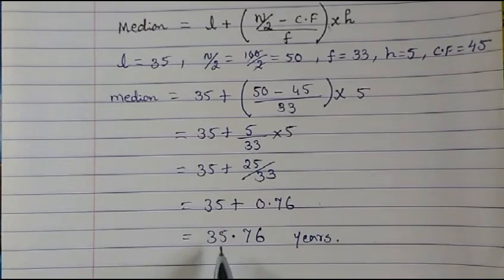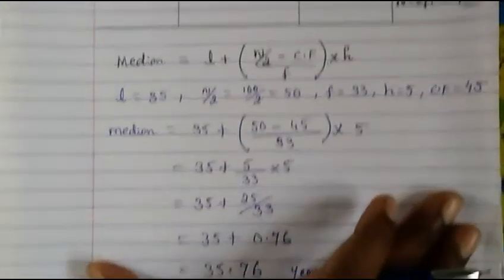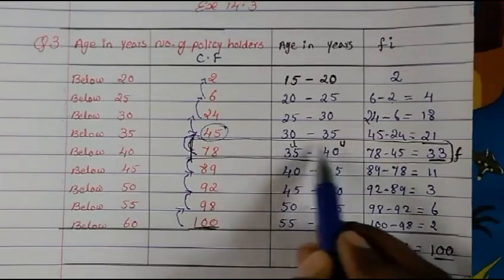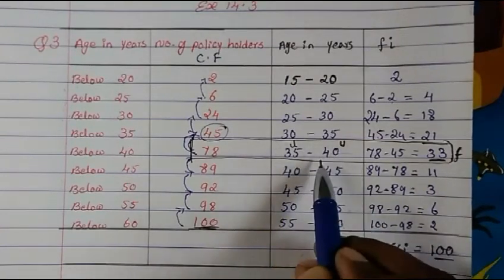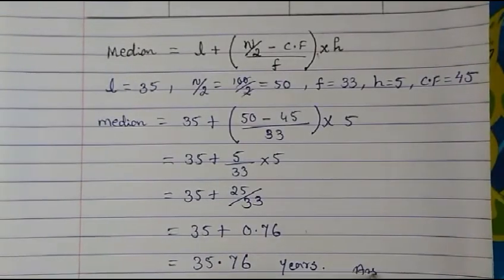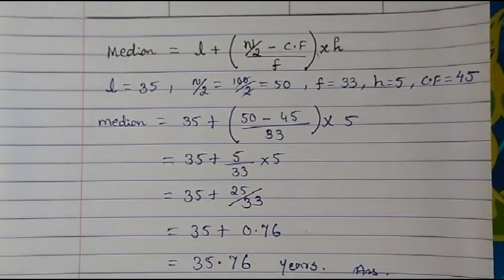So always the median will be a central value. 35.76, the median class you see, 35.76 comes within this only. So that's our answer. Thank you and God bless you.